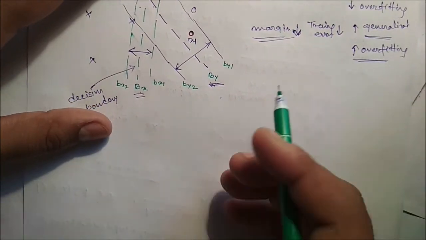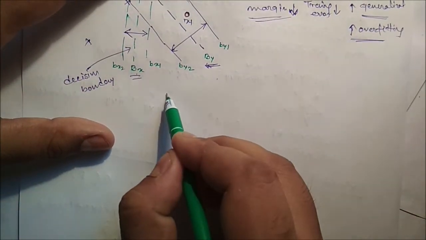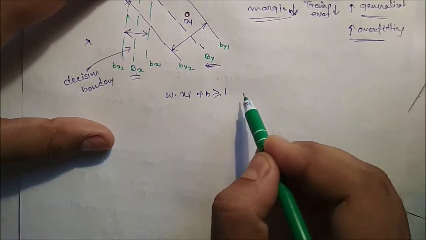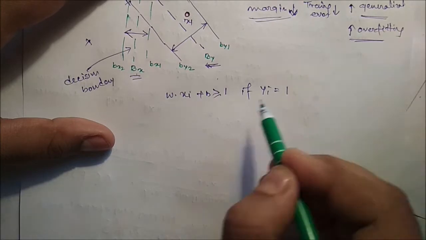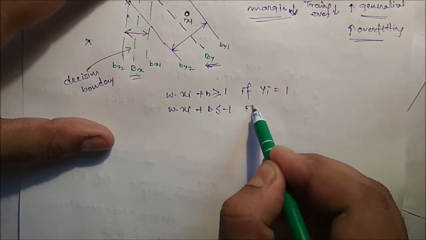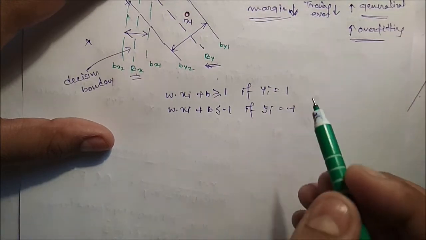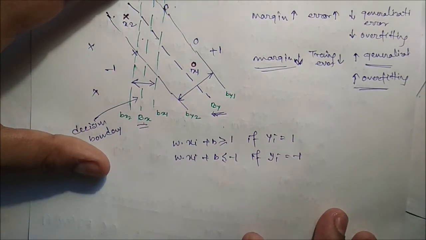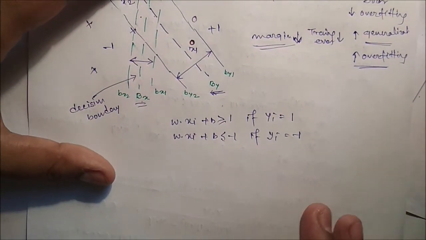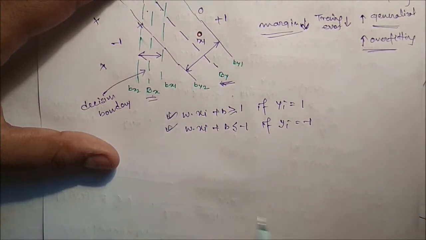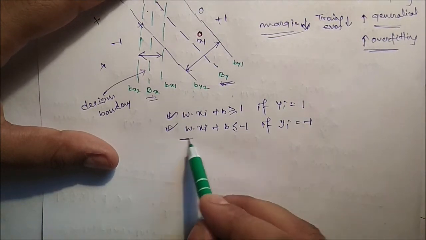Already you know the decision boundary: Wxi plus b greater than or equal to 1 if yi is equal to 1, and Wxi plus b less than or equal to minus 1 if yi is equal to minus 1. So this is the plus 1 class and this is the minus 1 class. Please watch our previous video on SVM, where we discussed in detail how to get all these equations and what the significance of all this is.